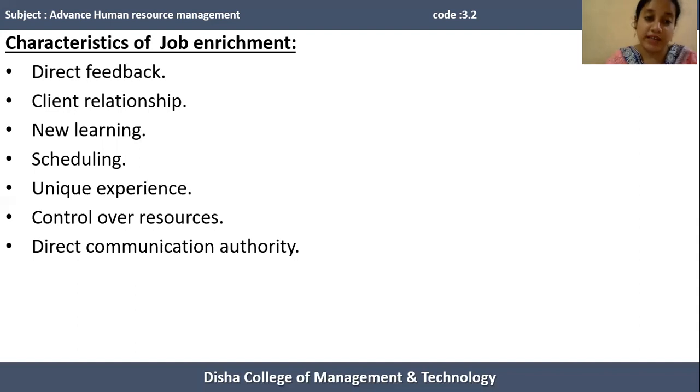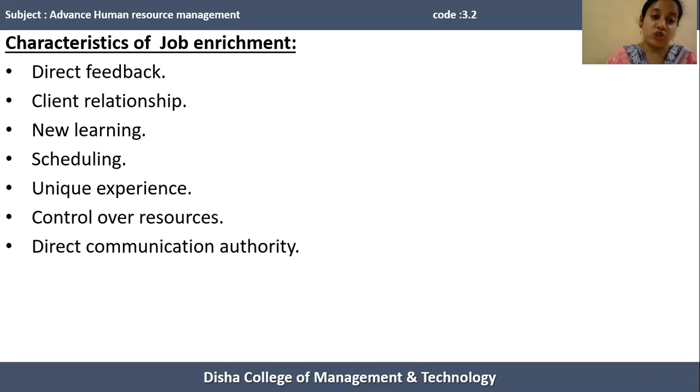Next one is the unique experience. Generally, an enriched job has a unique experience. It means if a particular job gets more freedom, if employees are allowed to schedule their own assignments, and if employees are allowed to take part in top-level decisions, then employee satisfaction is enhanced, and the employee feels a unique experience.